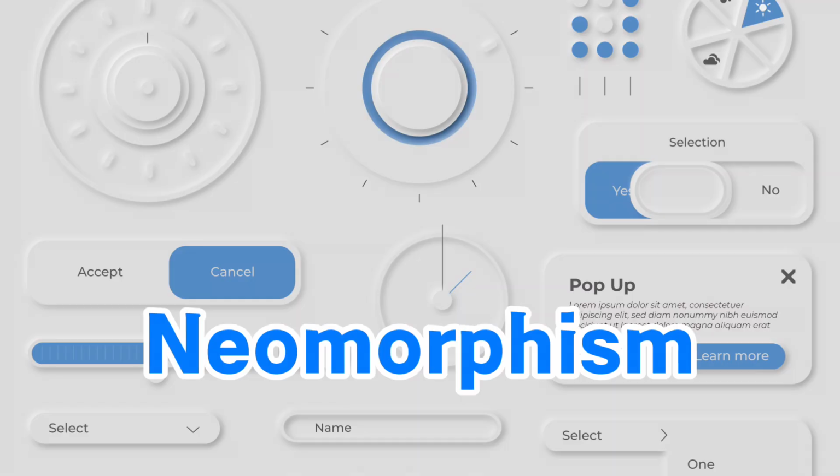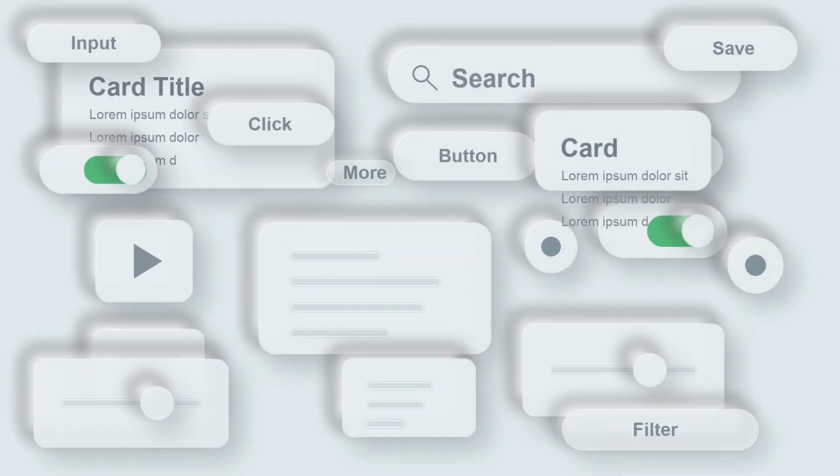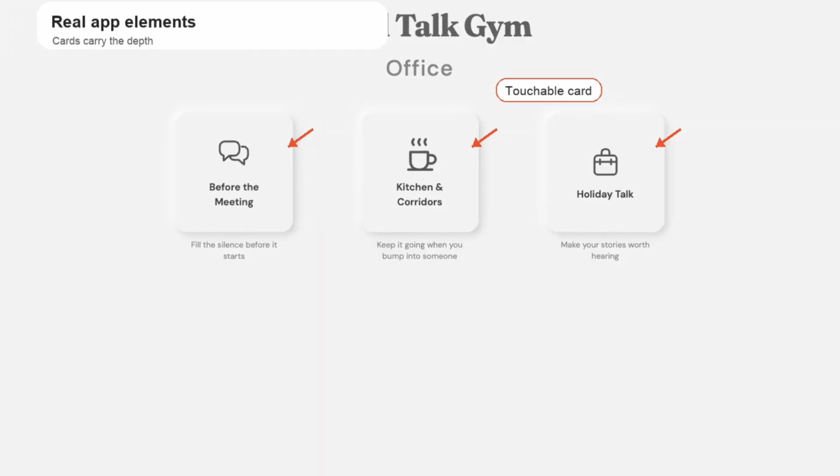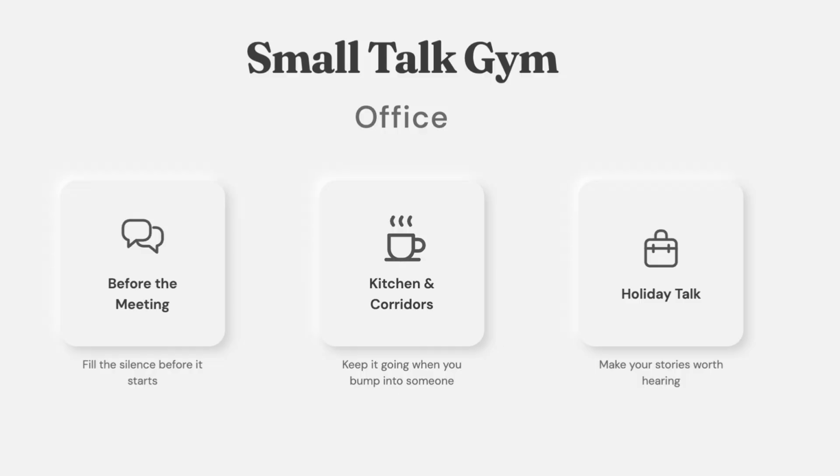Then the look. As a designer empowered by vibe coding, I really wanted to try some styles that no one actually used in the app. Neumorphism, but that style has one trap. If you make everything pop out, the whole screen turns to mush. Easily lost focus, because everything is shouting. So I only raised the things you can touch: the cards, the input, the button. The rest stays flat, quiet. So eventually I made this half neumorphism, half flat. Stylish enough, with good contrast. Yet your eyes won't get too tired from shapes and shadows.